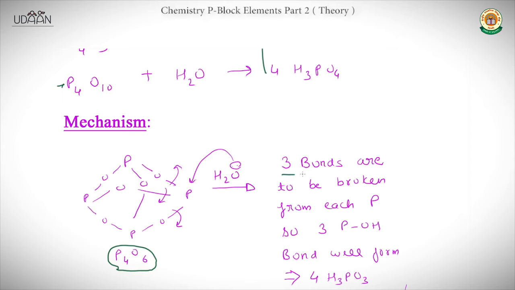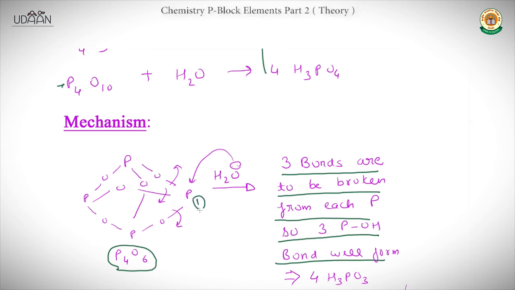So whenever 3 bonds are to be broken from each phosphorus, here 1 bond, 2 bond, 3 bond are broken. So 3 P-OH bonds will be formed. This one breaks, and 3 P-OH bonds form. So here are 1 phosphorus, 2 phosphorus, 3 phosphorus, 4 phosphorus. Therefore we got 4 H3PO3 from here.